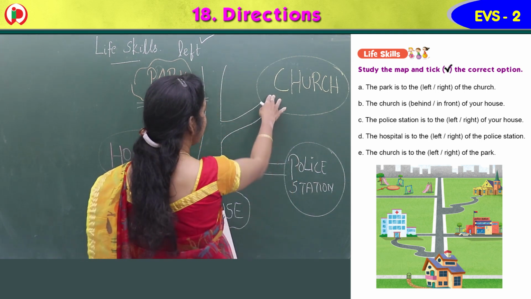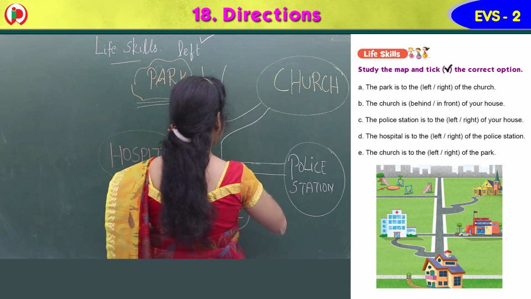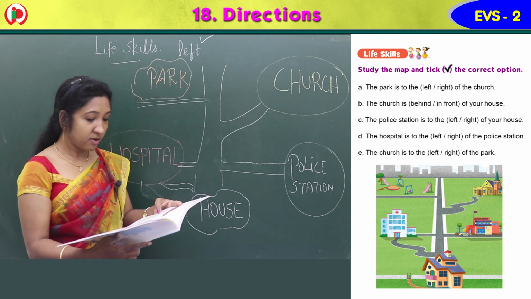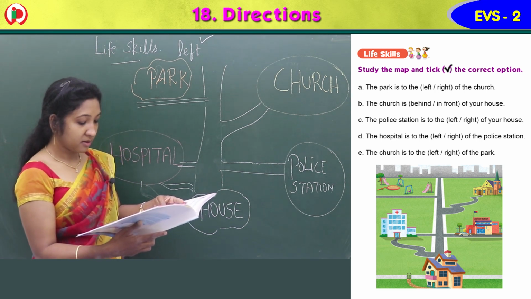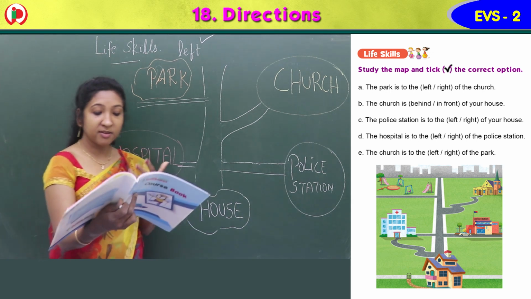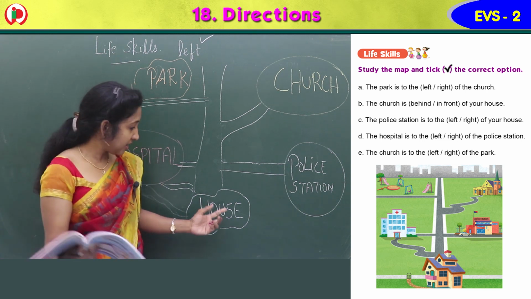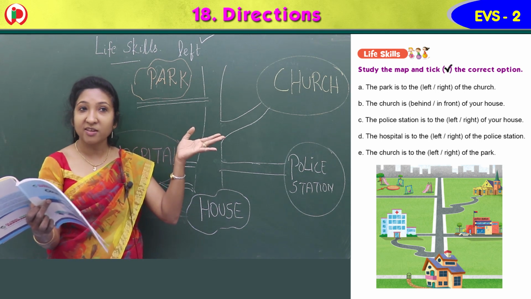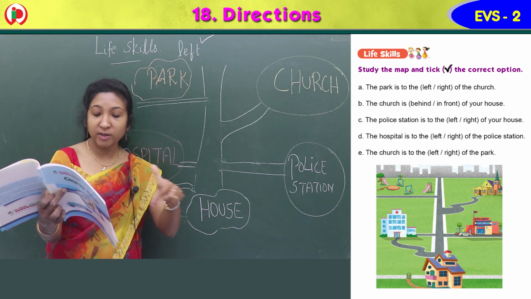So the church is opposite, in front, isn't it? The church is in front of your house. So you have to mark in front. Church, house, you can see the gate there. Here there is a gate in the house that you can see in the image, isn't it? You can see the house and gate, the way to your house.